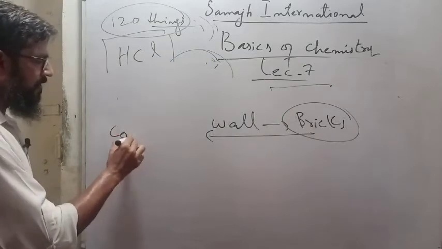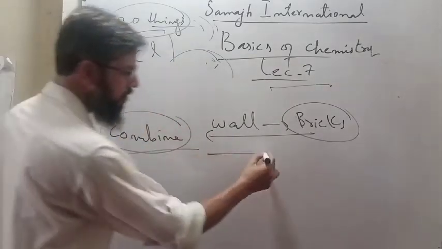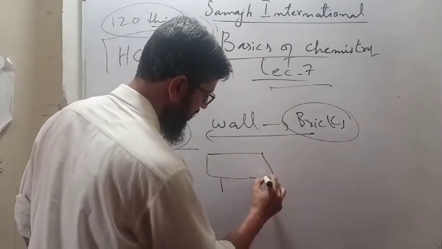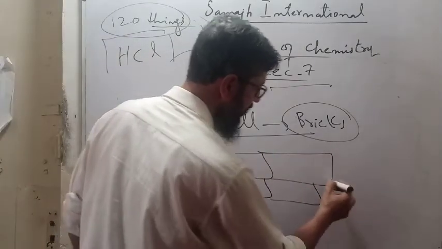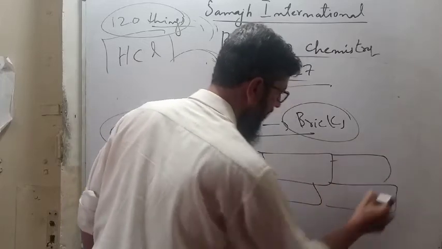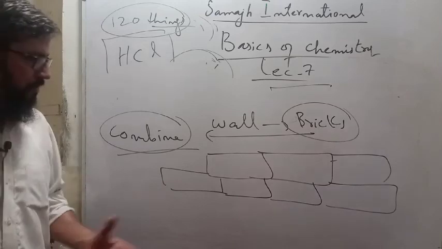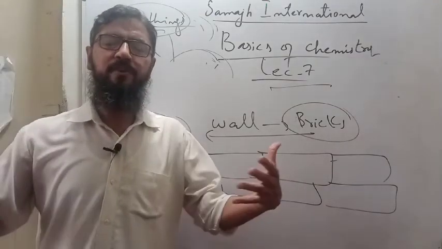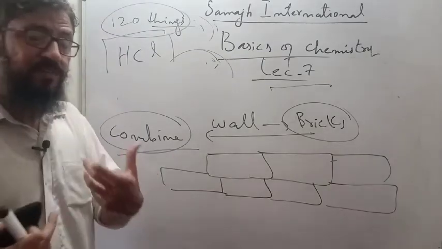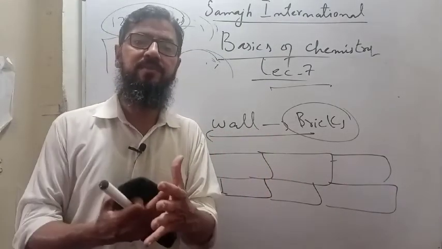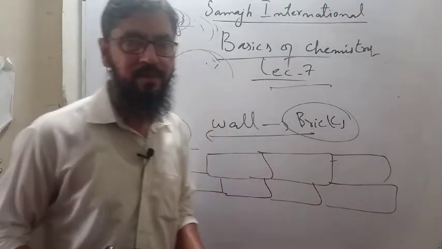You will combine all these bricks. Yes, it is what you are doing. So my question is, is combining the bricks enough? Or in simpler wording, is combining all the atoms enough to make an element or compound? This is the question. Got it?